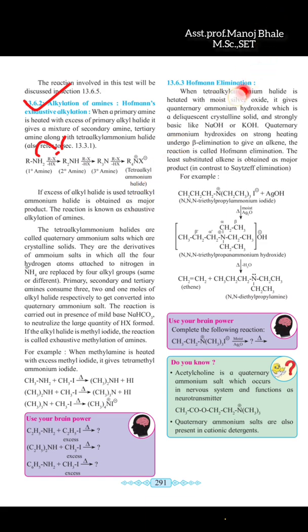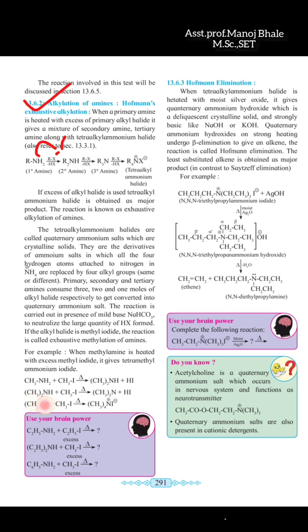So in this reaction, you can observe there is formation of the primary amine, then the secondary amine, then the tertiary amine, then the tetraalkyl ammonium halide. So this is the alkylation of the amine. This is one example. This is the primary amine, methanamine, which reacts with methyl iodide. At high temperature there is formation of the secondary amine with removal of hydrogen iodide.